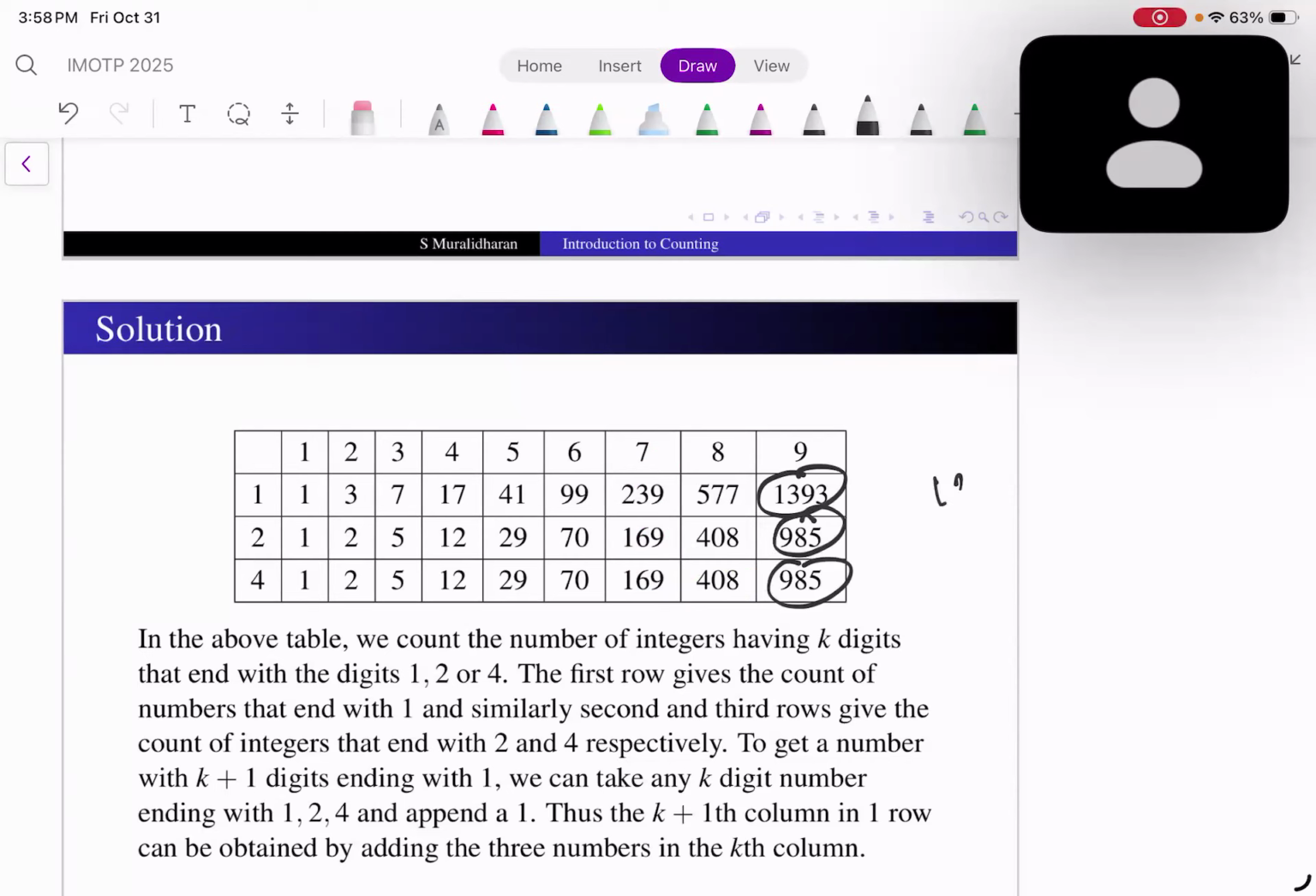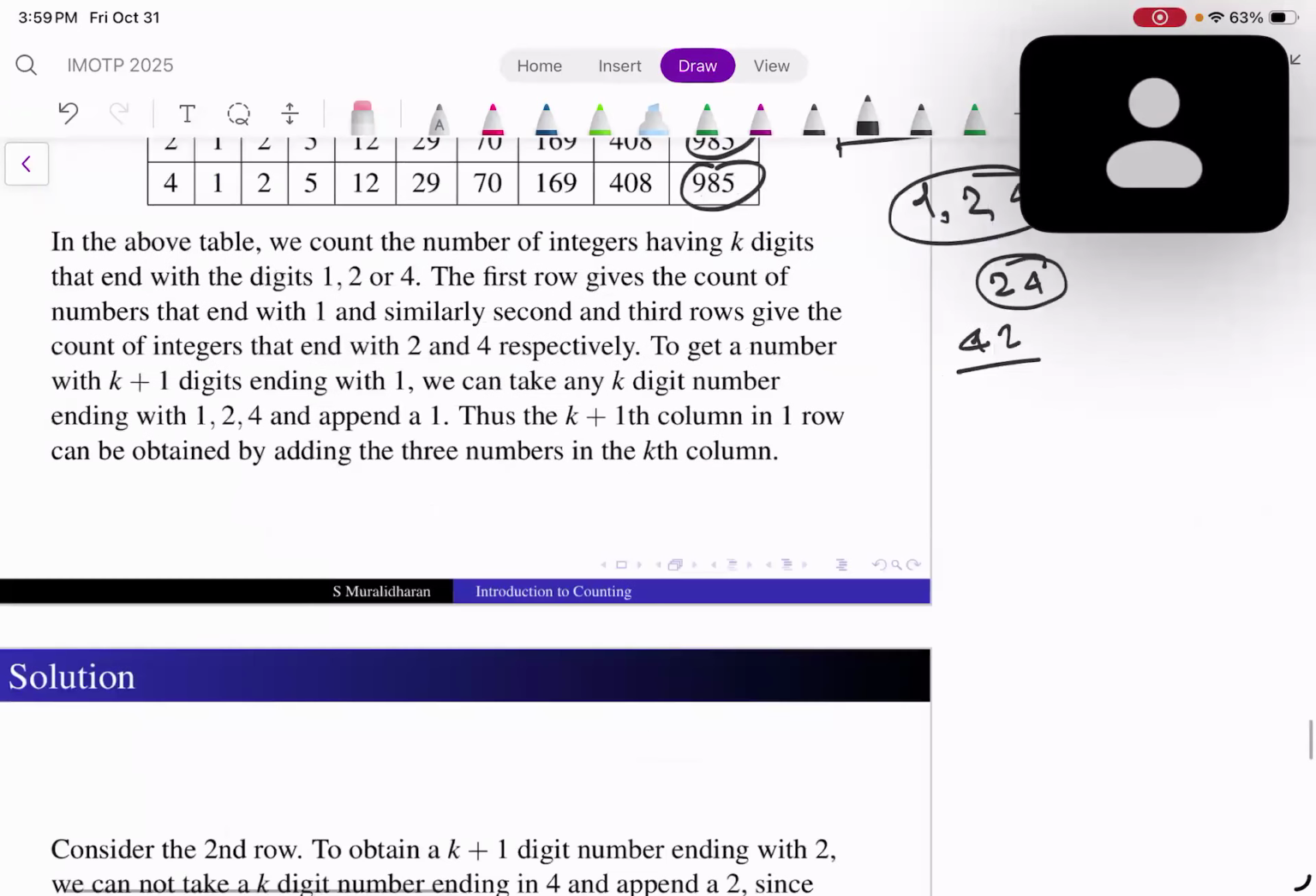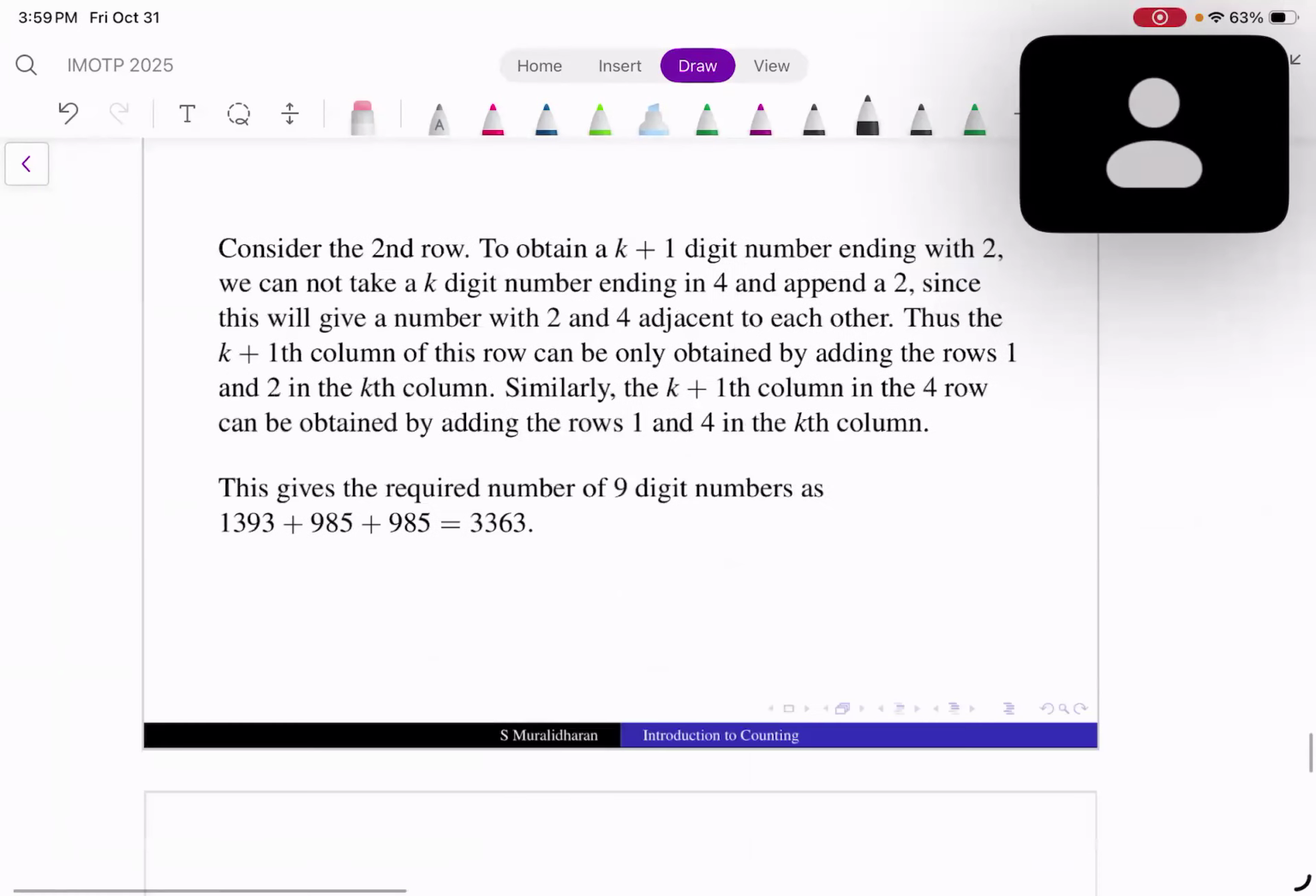The total thing is 1393 plus 985 plus 985. Whatever that number is, I don't care. So this is the total number of 9-digit numbers which end at 1, which use only 1, 2 or 4, where 2 and 4 do not occur next to each other. So 2 and 4 or 4 and 2 also cannot occur, right? That's what we have already factored in, right? Okay, right. Now let's see.